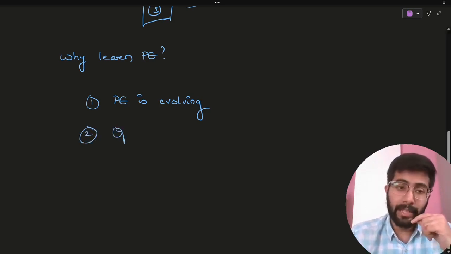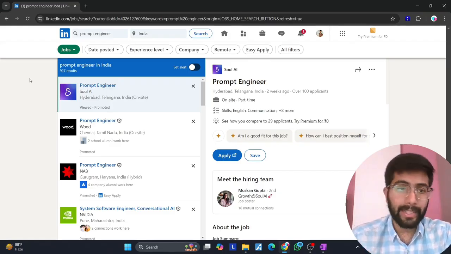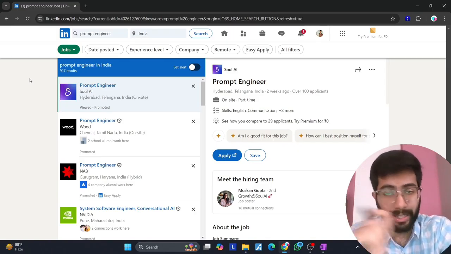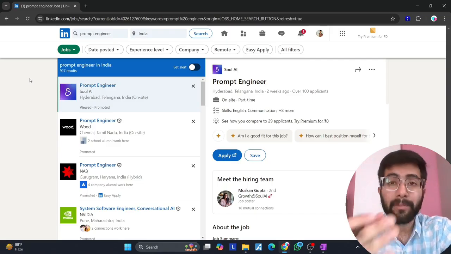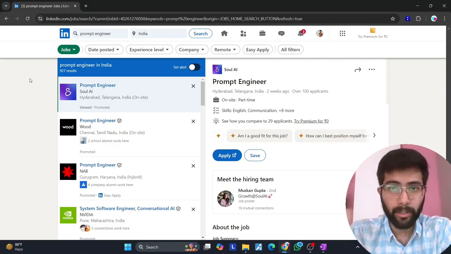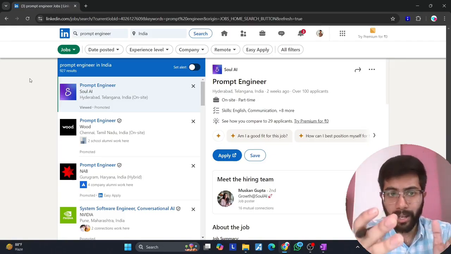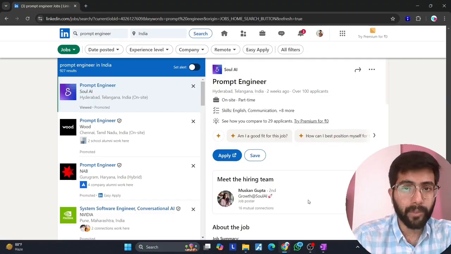Secondly, in terms of the openings, right, let me show you a few numbers. At this point in time when I'm recording the video, I can see about 1k openings for a keyword matching prompt engineering in India. This is definitely on par with many mature technologies that are core technologies today, right? So definitely the number of opportunities today are quite good, and those opportunities will improve a lot in the coming future.